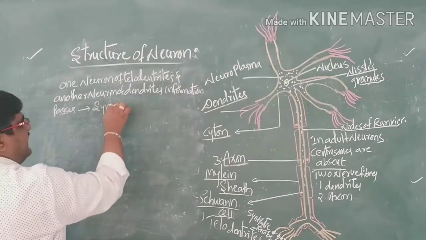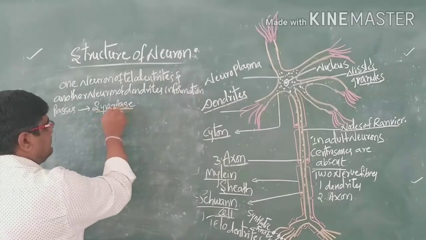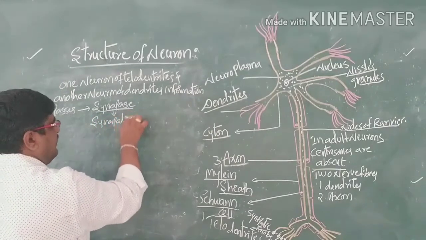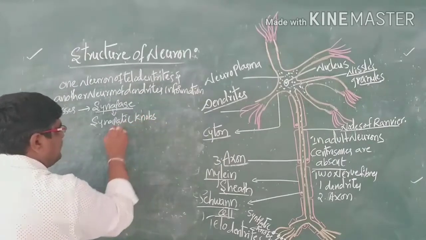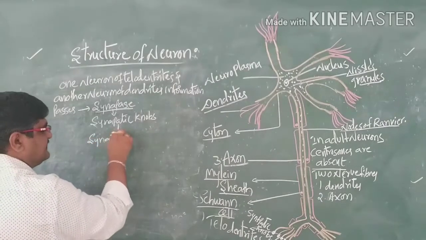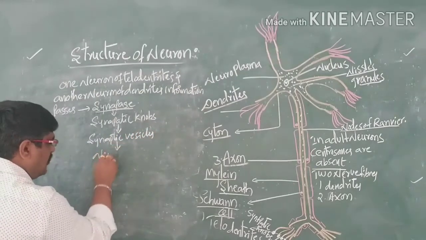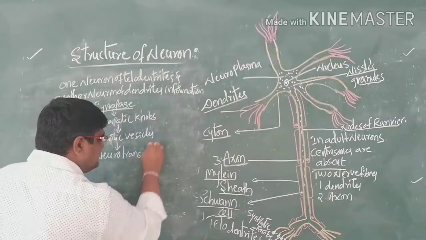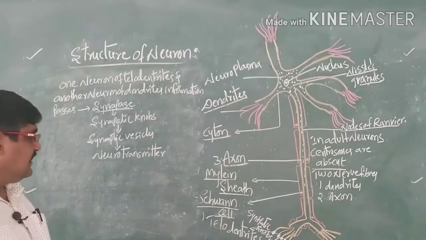The synapse consists of synaptic knobs. These synaptic knobs have synaptic vesicles, and these vesicles secrete the neurotransmitters.